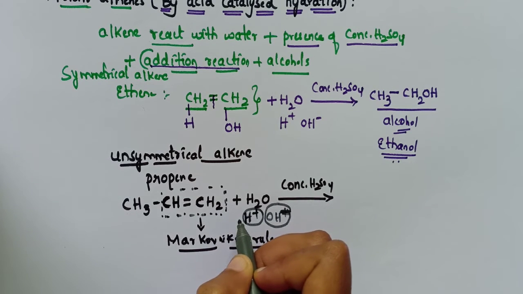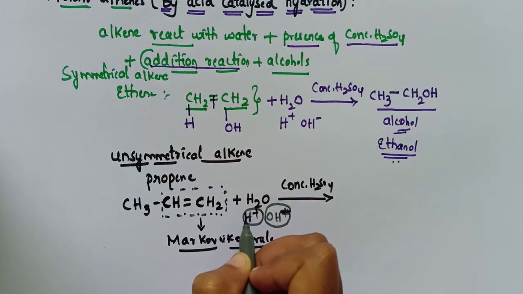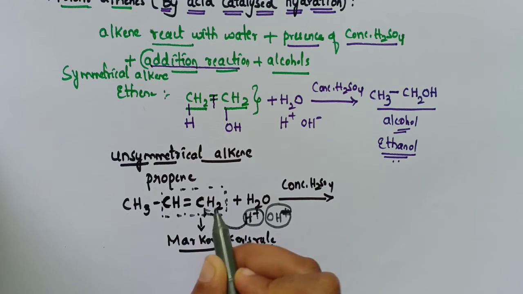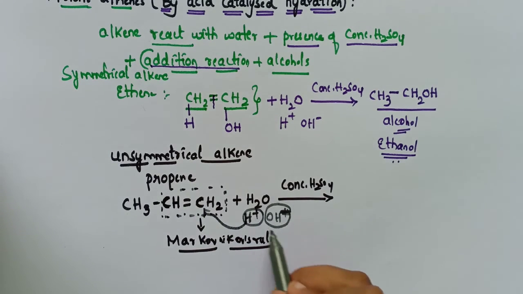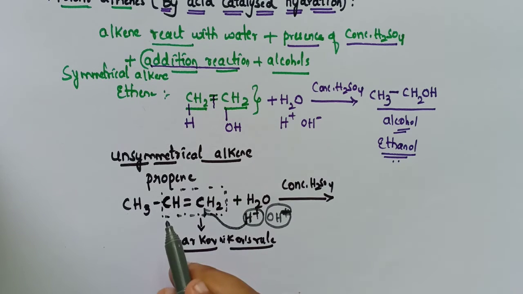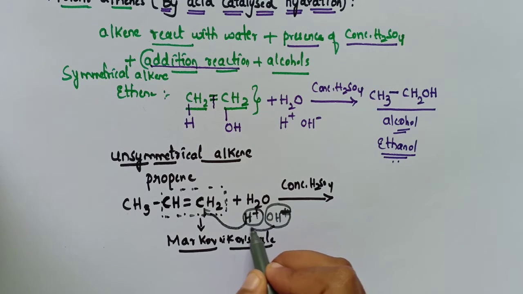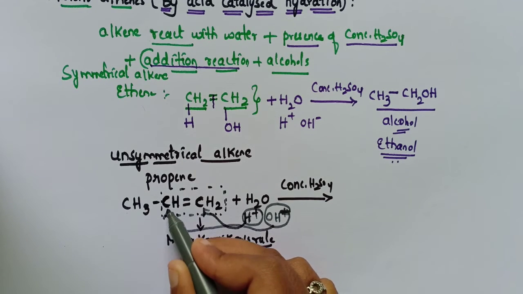So here it is attaching to this carbon atom, whereas this negative part will attach to the carbon which has the lesser number of hydrogen atoms.